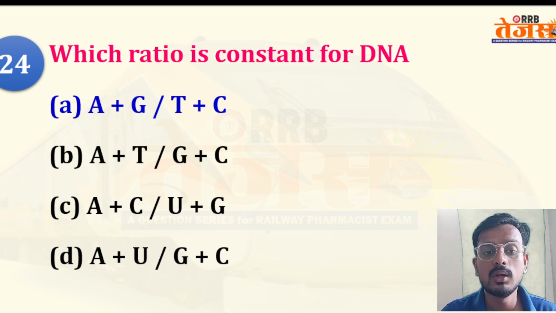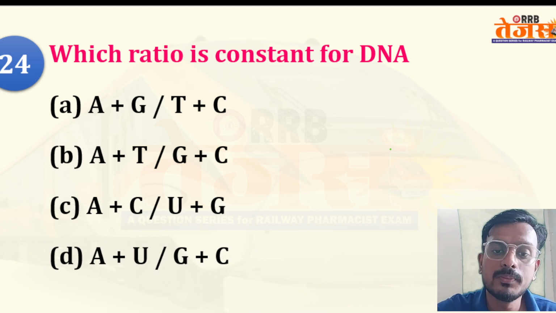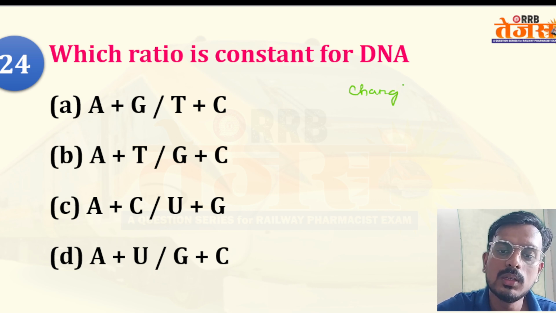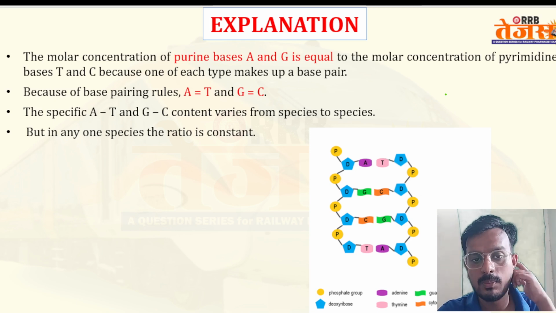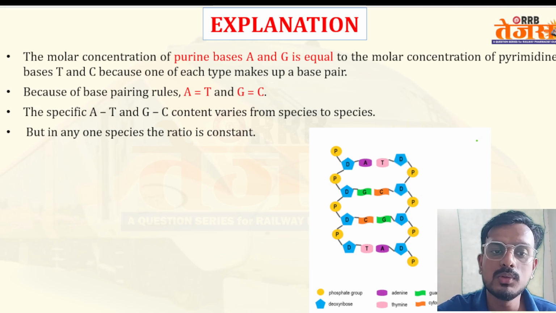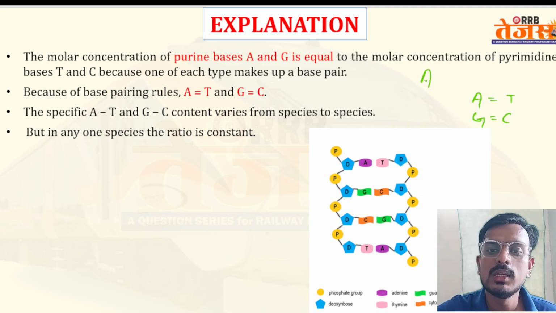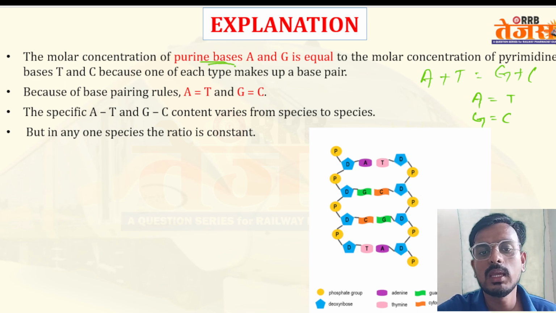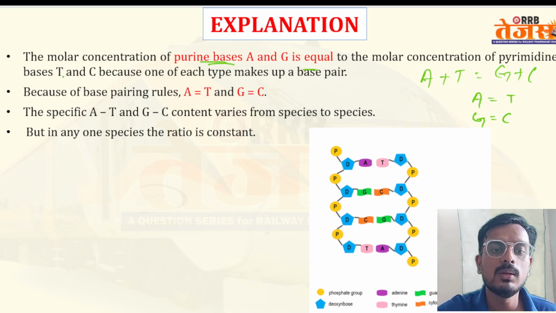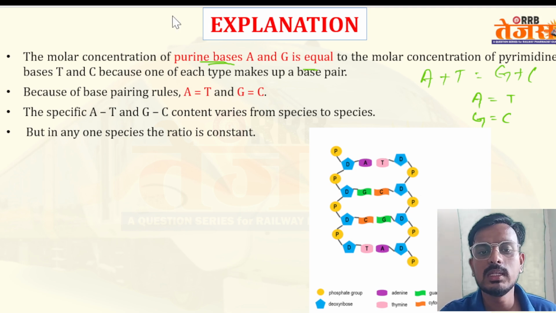What is the ratio of constant ATGC? Remember, this is decided according to Chargaff's rule. According to Chargaff's rule, A equals T and G equals C, and A plus G equals T plus C. The molar concentration of purine bases A and G is equal to the molar concentration of pyrimidine bases T and C, because one of each type makes a base pair. Because of base pairing rules, the specific ATGC ratios vary.